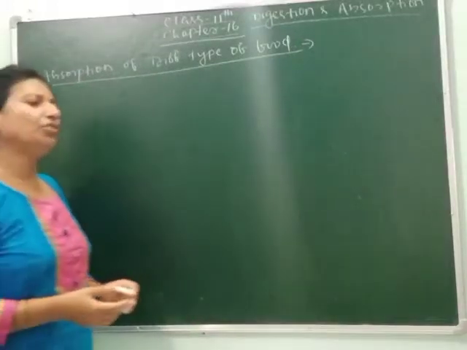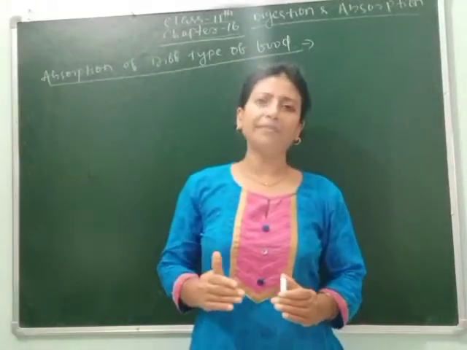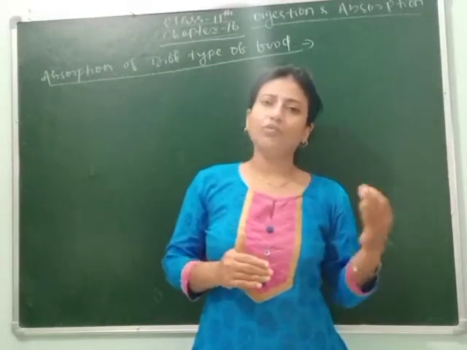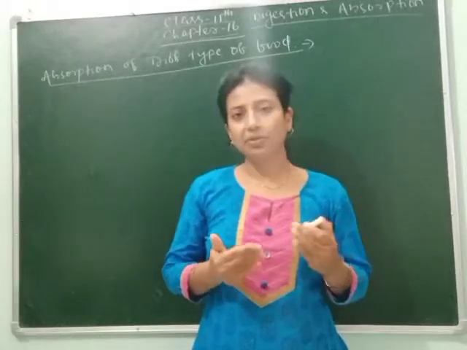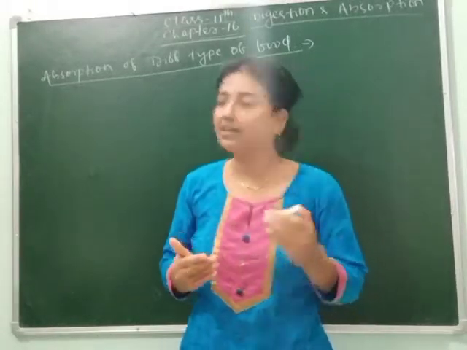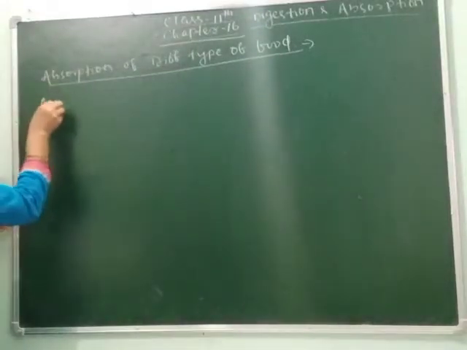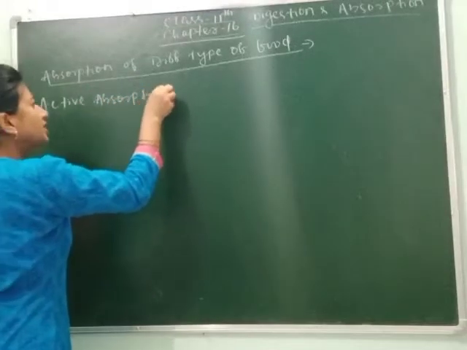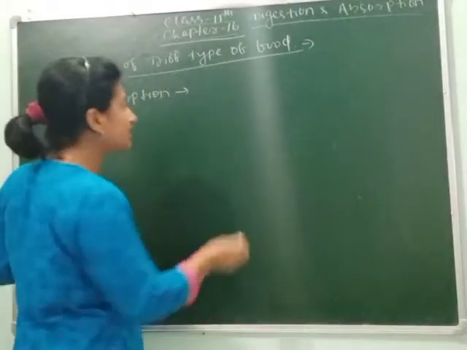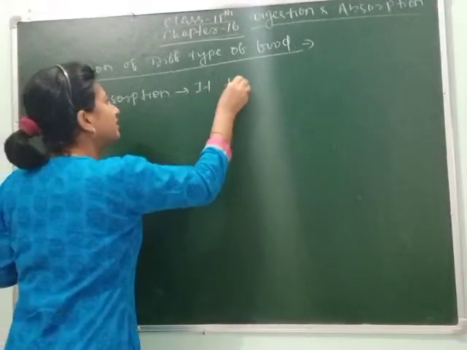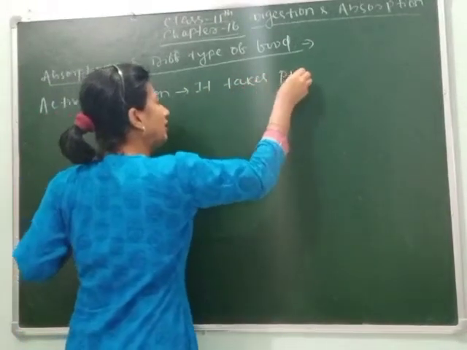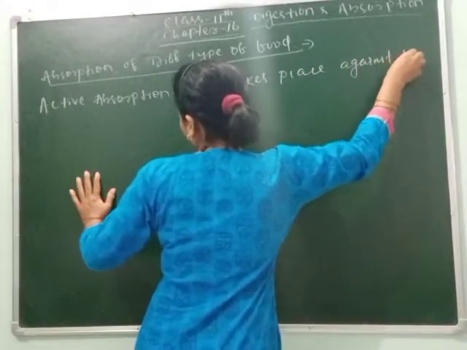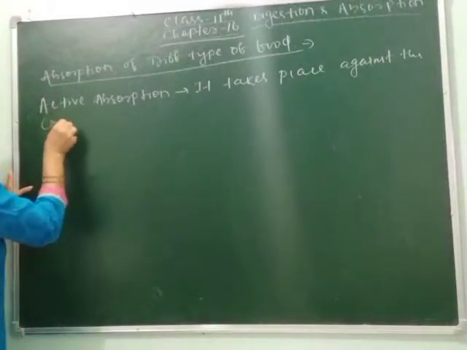As we know from studying plant morphology and physiology, in plants food gets absorbed in two ways. In human beings also, food gets absorbed in two ways. One is active absorption, which takes place against the concentration gradient.